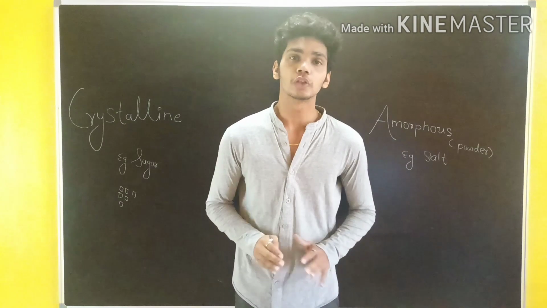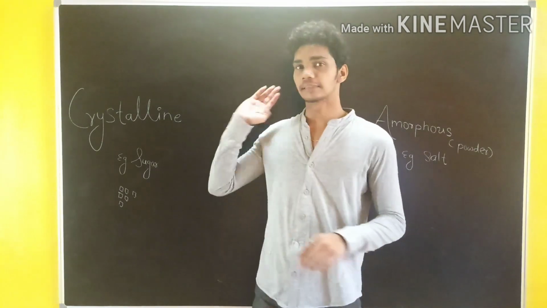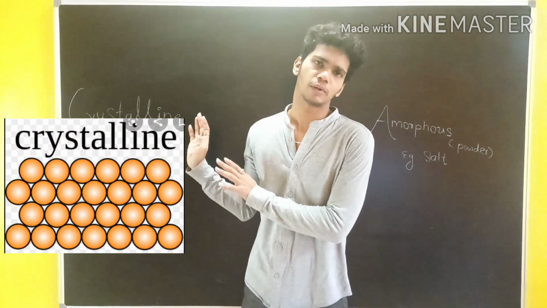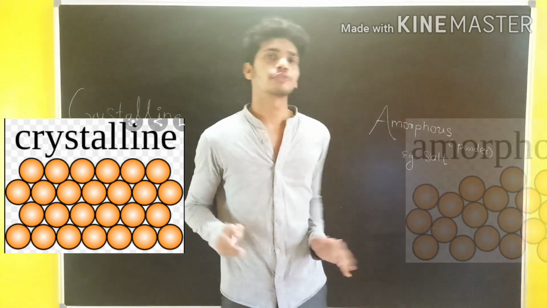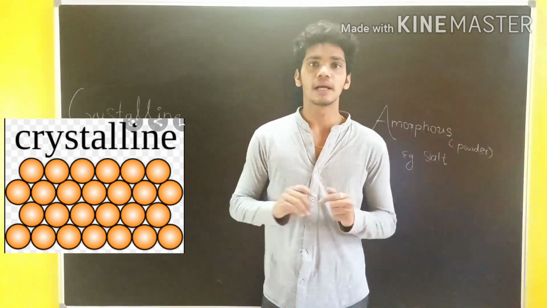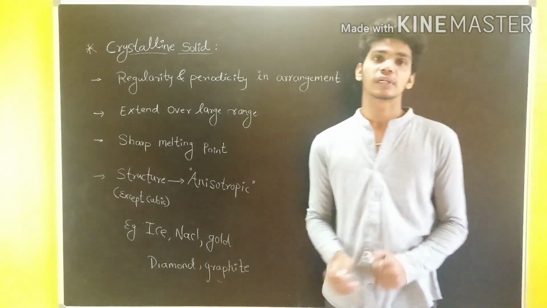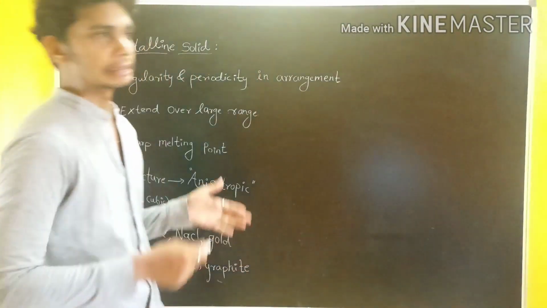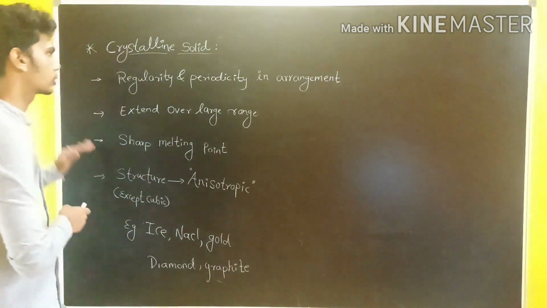Distinctly, solids are distinguished into two parts. First is the crystalline one, which has a proper shape and all kinds of things. Another one is amorphous, which has a powder-like appearance. So we are going to study this in a detailed manner. Now we are moving to the crystalline solids. Here I have listed some characteristics of the crystalline solids.